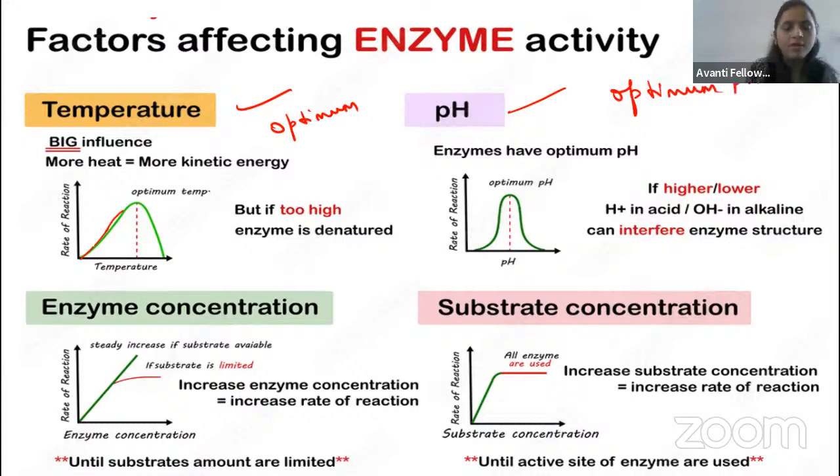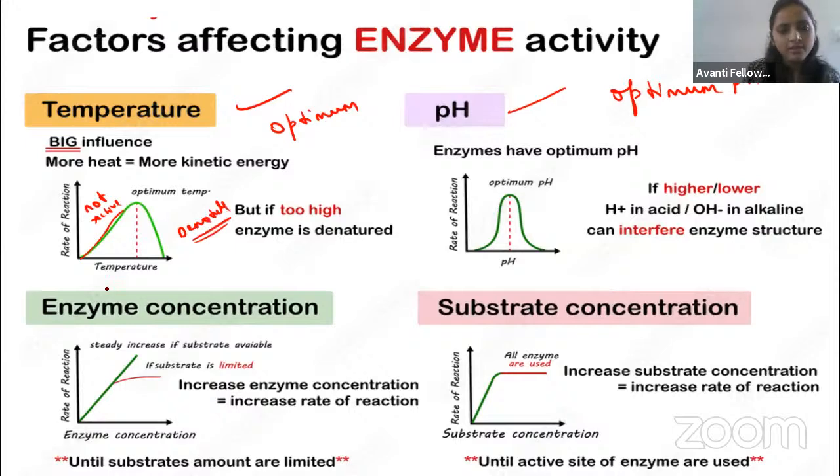Only at that particular pH and that particular temperature will it work. If the temperature is very low, they are not active. And whenever the temperature is high, because they are made of protein, they will denature.